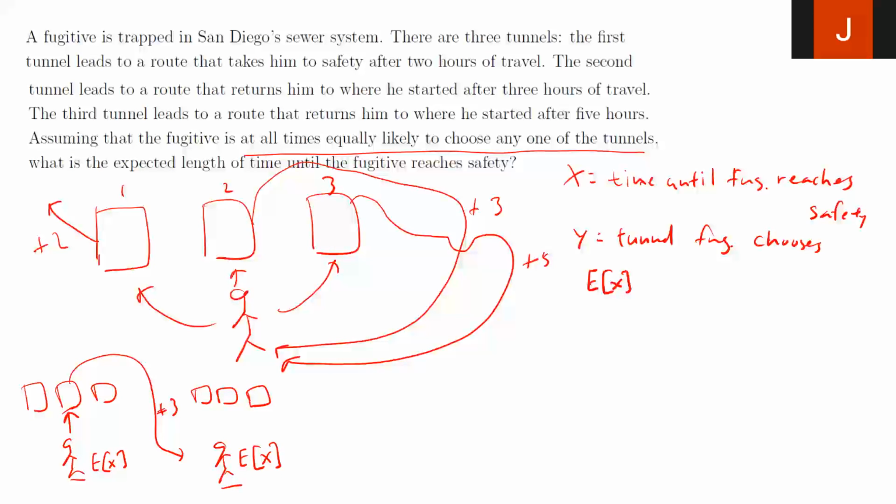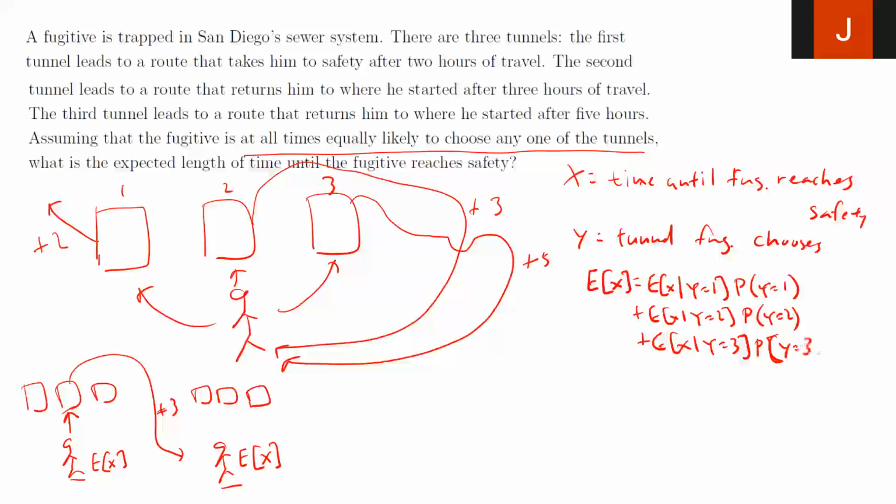So if I write this whole thing out, the expected value of X is going to be the expected value until safety, given that the fugitive chooses tunnel 1, times the probability the fugitive actually chooses tunnel 1, plus the expected value of X given the fugitive chooses the second tunnel, times the probability that he actually chooses tunnel 2, plus the expected value of X given he chooses tunnel 3, times the probability that he actually chooses tunnel 3. All of these probabilities are the same, right? It's always 1/3.